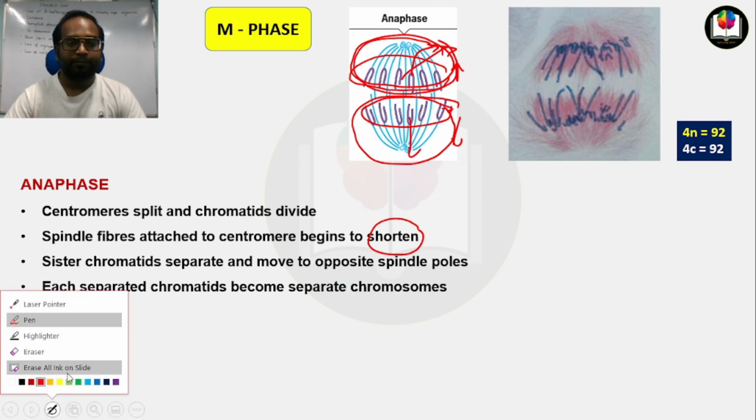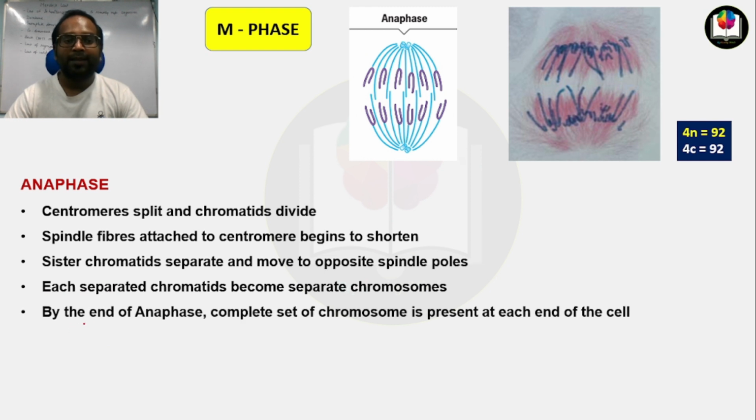By the end of anaphase, a complete set of chromosomes is present at each end of the cell. As anaphase comes to its end, the cell has a complete set of chromosomes at each opposite pole, at this one and this one.